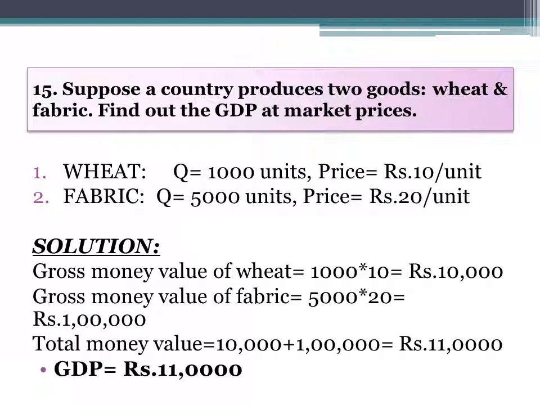Now we will add both these values of gross money value of wheat and fabric, then we will get the GDP at market price, that is rupees 1,010,000.